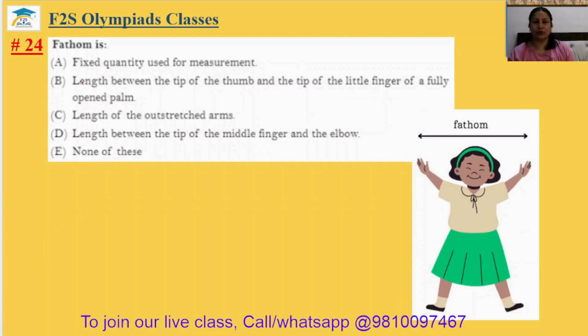Question number 24. Fathom is which type of unit? So fathom, if you just extend your hand, stretch your hand like this, this length is known as fathom. The fixed quantity used for measurement? No, it is not fixed. It can vary from person to person. Length between the tip of the thumb and the tip of the little finger in a fully opened palm? No, this is your hand span. Length of the outstretched arm? Yes. The 24th answer is option C.